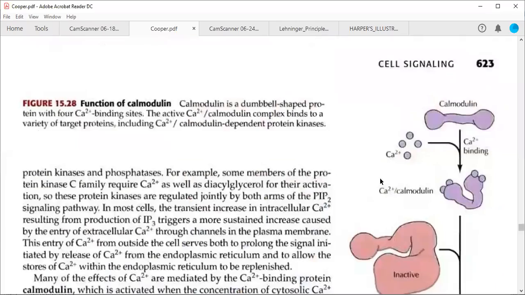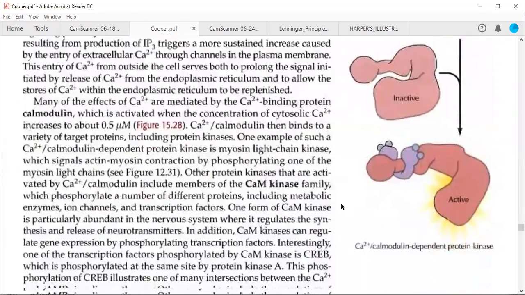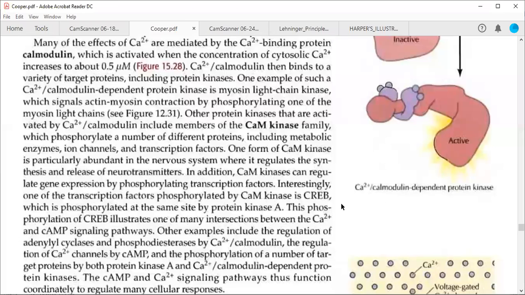So okay, we are going to read one of the paragraphs and everything will be clear. This calcium concentration will increase and this calcium calmodulin complex then binds to a variety of target proteins, including protein kinase C. One example of such a calcium calmodulin dependent protein kinase is myosin light chain kinase. So this is for myosin, this is calcium kinase, which signals actin myosin contraction by phosphorylating one of the myosin light chains. So muscle contraction is already dependent upon this calcium ion signaling.